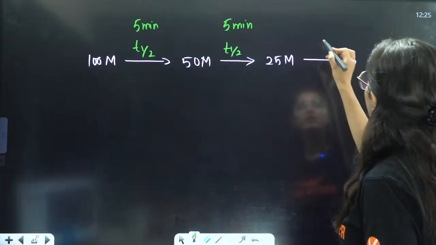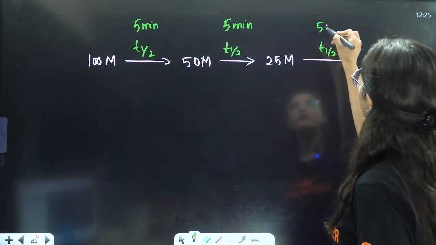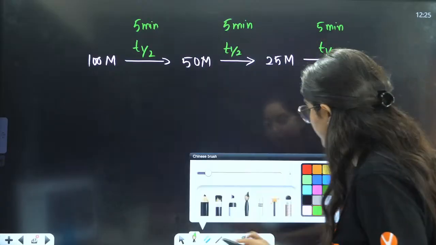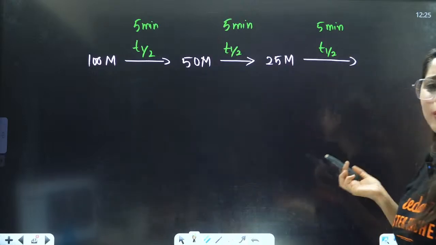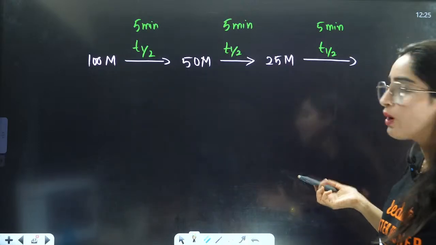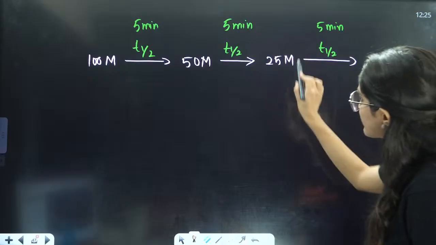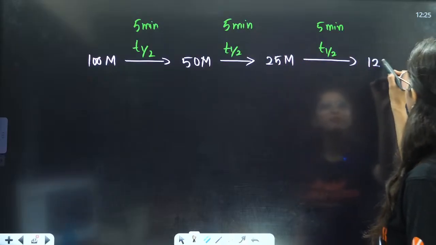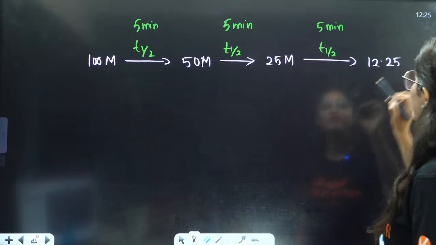If you again give it T half, that is 5 more minutes, that is 15 minutes, you'll see now maybe the concentration has reduced. No, even now it is half of this concentration, that is 12.5.